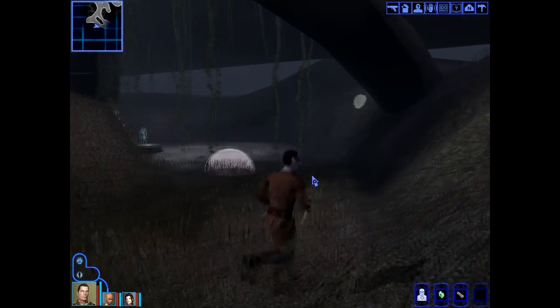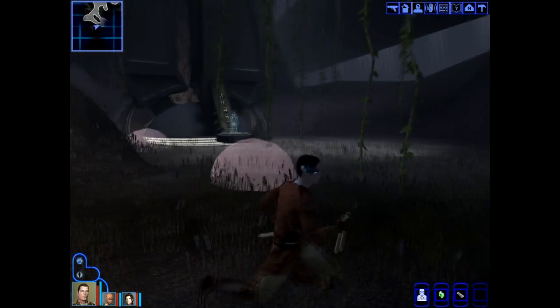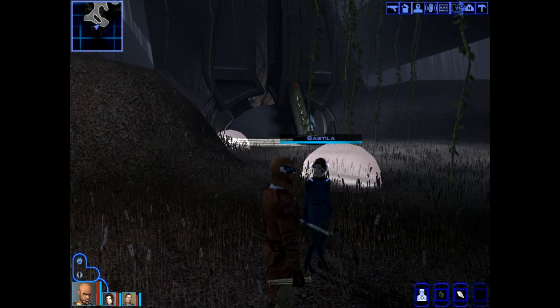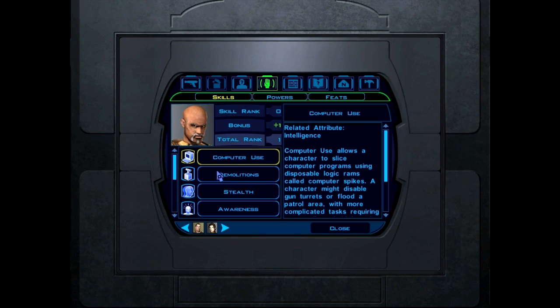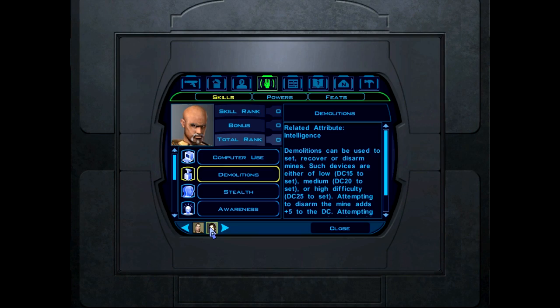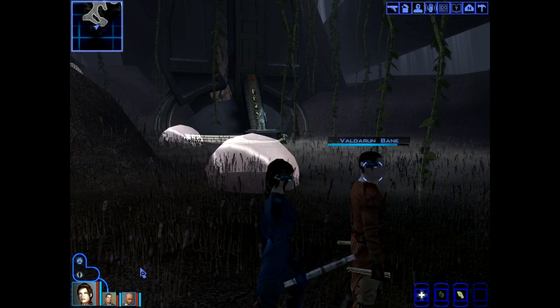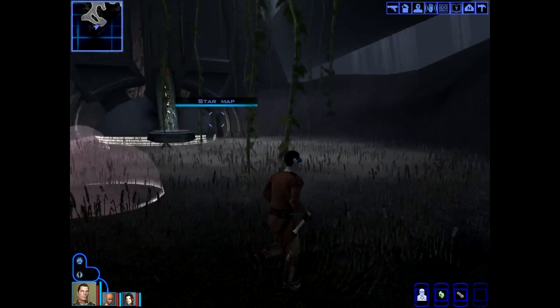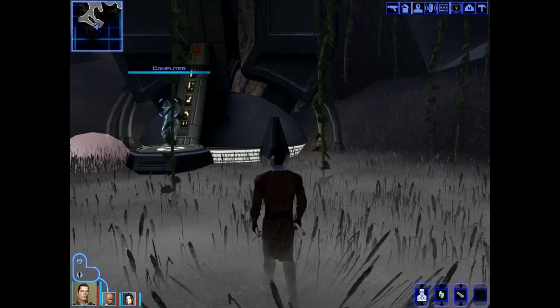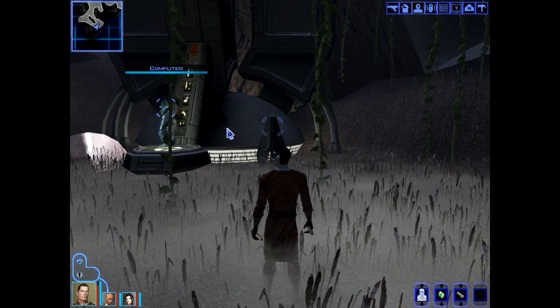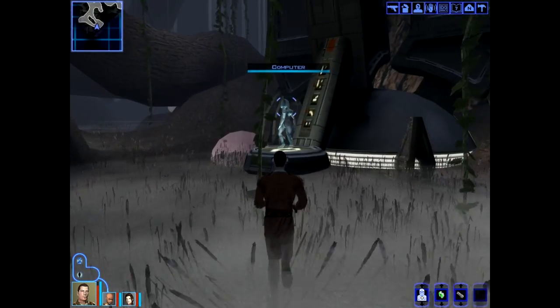Plasma mine. Who has demolition skill? None? Bastila? Nope. Okay. What? Oh my golly gosh! Here it is!